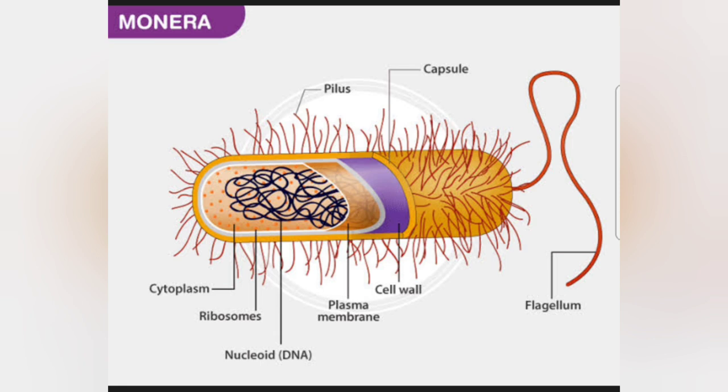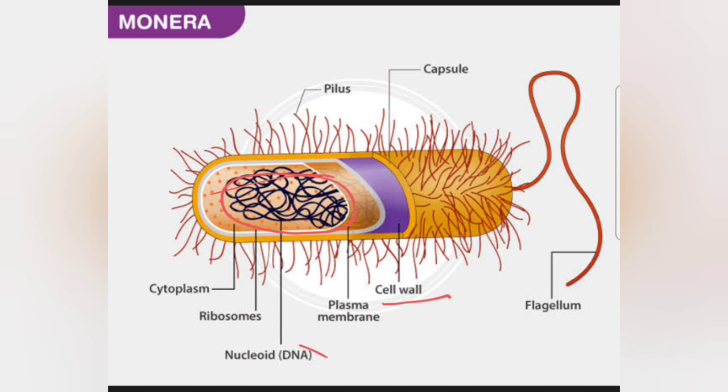So here you can see this is the nucleoid or the DNA, which does not have any nuclear membrane. No nucleolus can also be seen. It automatically makes this organism a prokaryotic one, and you can see that it is a unicellular organism, that it is made up of only one cell. Okay, now like plants, some of them have an outer covering called the cell wall. Here you can see the cell wall is there.